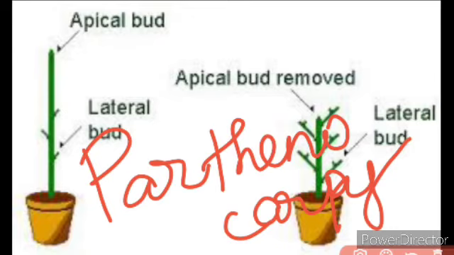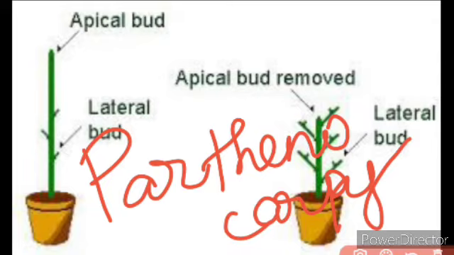The next one is parthenocarpy. Now what do you mean by parthenocarpy? The seedless fruits that we see. Now why are these seedless fruits formed? They are formed without fertilization. Since they do not undergo fertilization, the seedless fruits are formed, and these are induced by the external application of auxins. So those are called parthenocarpy.